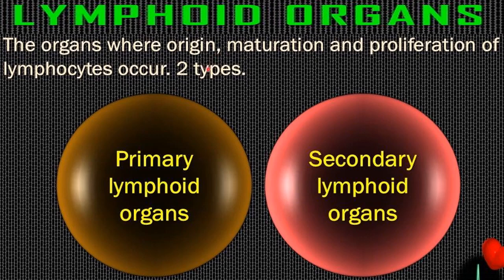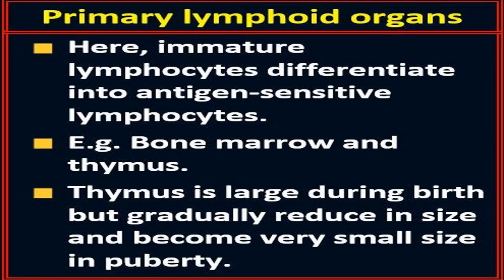Now there are two types of lymphoid organs, primary lymphoid organs and secondary lymphoid organs. Let's see what they are. First of all, primary lymphoid organs. Here immature lymphocytes differentiate into antigen sensitive lymphocytes.